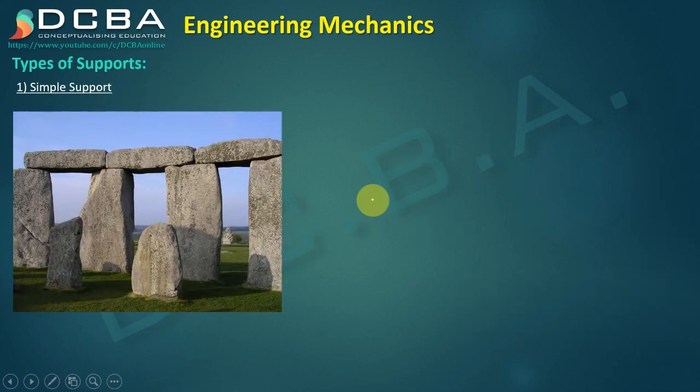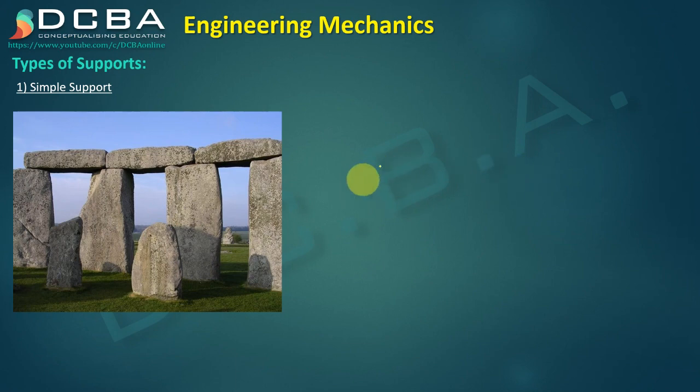The first type of support is simple support. It is simply that we are placing a structure on 2 points. That's it. This is the simplest kind of support that we can see even in nature, or even in our day-to-day lives, when we keep or try to balance a thing between the 2 points. That is the simplest type of the support.